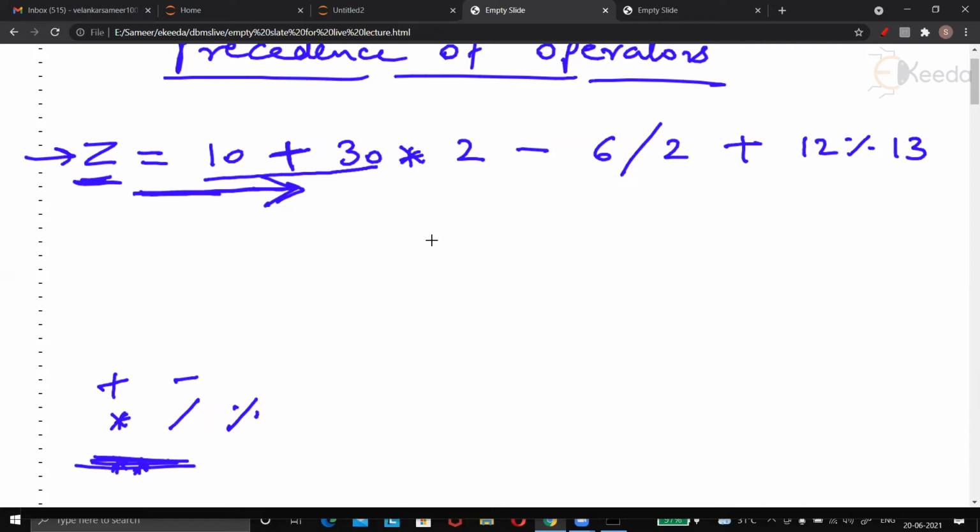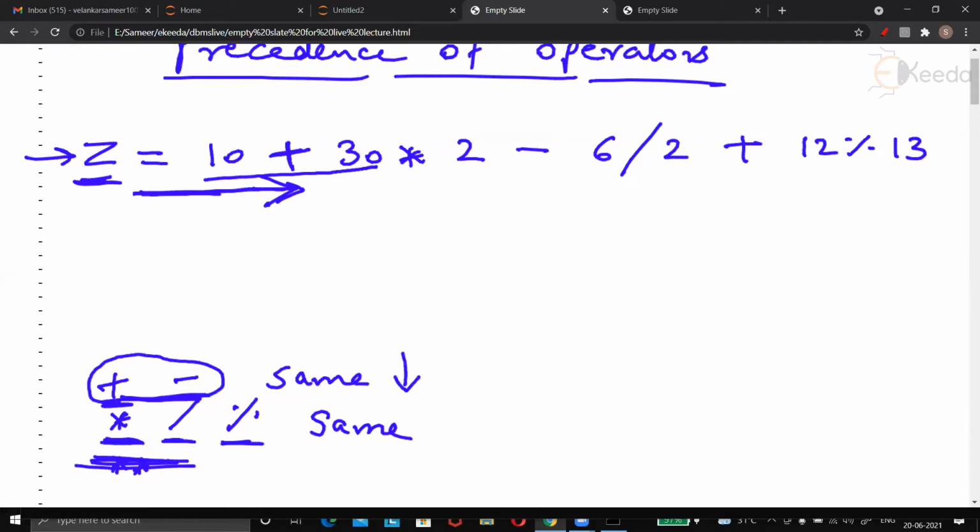So there is something called priority of operators. And the rule is, priority of asterisk, division, and percent is the same. They have the same priority. And plus and minus have equal priority, but the priority of plus and minus is less than the priority of asterisk, division and percent.